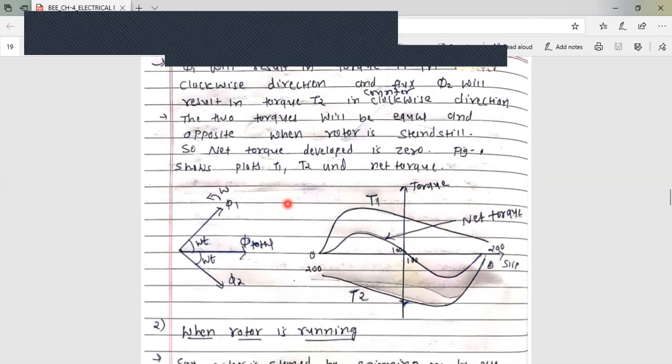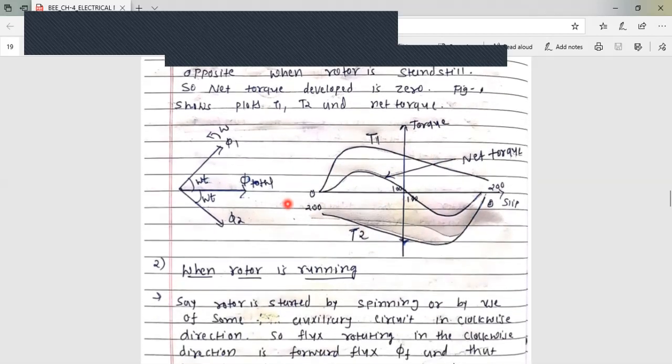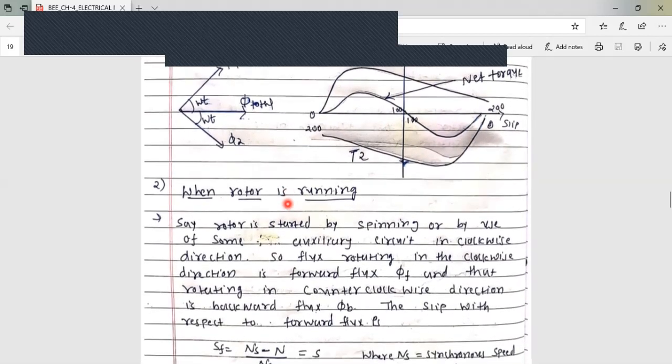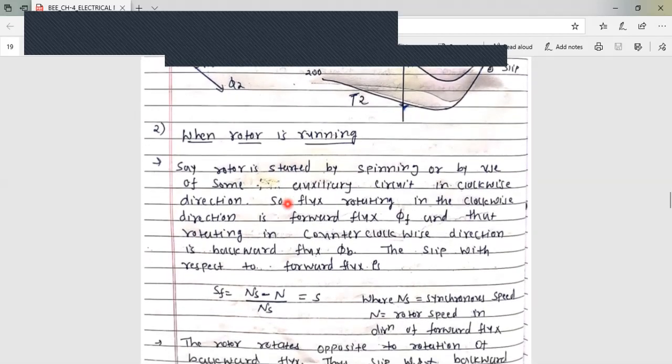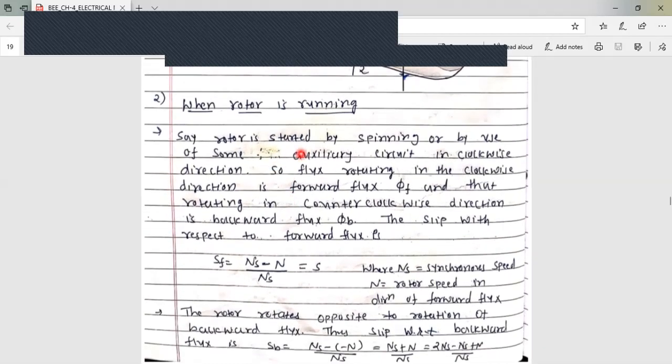Now we will see the second case, when the rotor is in running position. See here, when the rotor is started by spinning or by some auxiliary circuit in clockwise direction, the flux rotating in clockwise direction is the forward flux, phi f, and the flux rotating in counterclockwise direction is the backward flux, phi b.